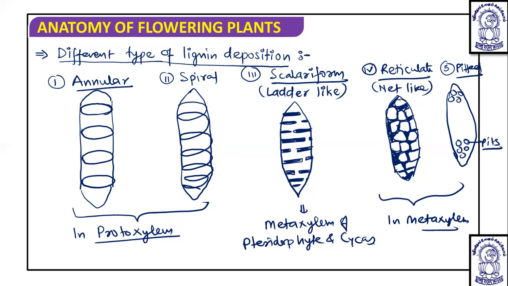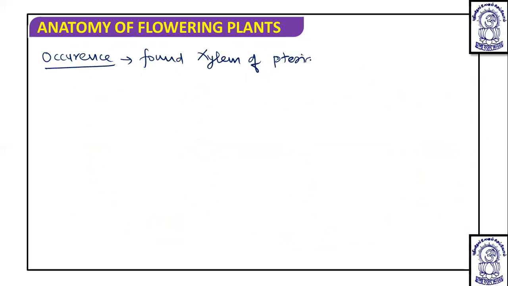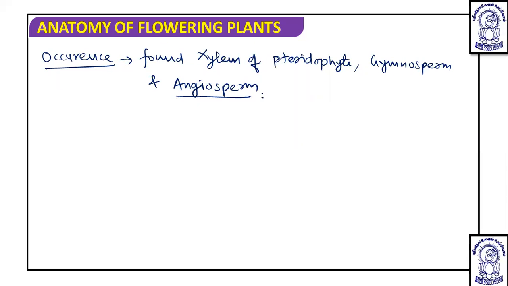If we talk about tracheid occurrence, they are found in the xylem of pteridophytes, gymnosperms, and angiosperms. Okay, so this is all about the tracheid, a dead element.